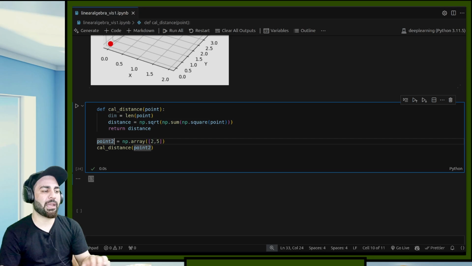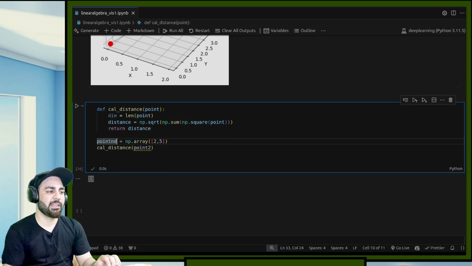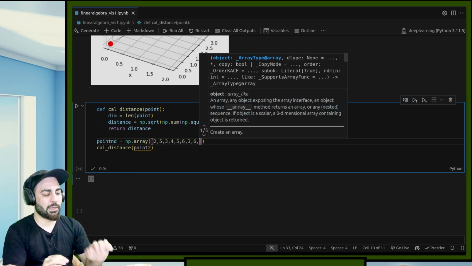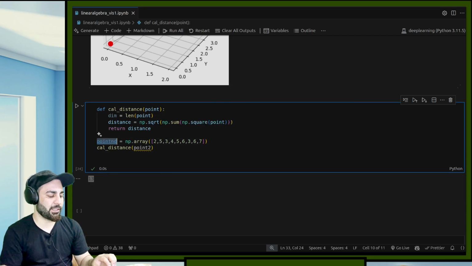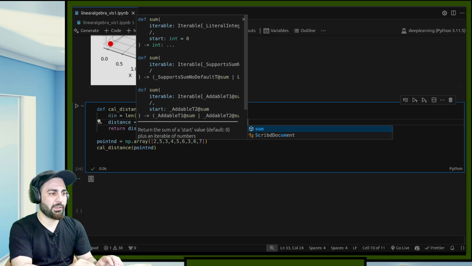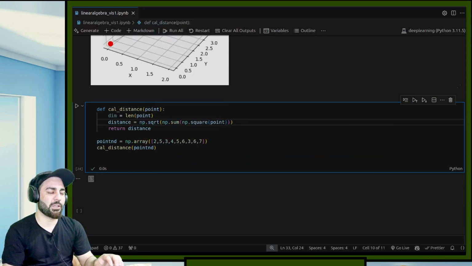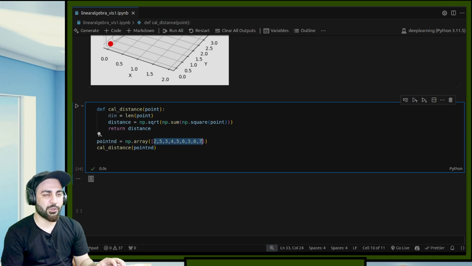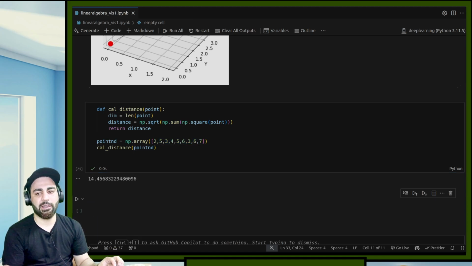So I have points now. I can have points in ND. Let's suppose this is my point in ND, and I just want to add some more things. Now you cannot visualize this, but mathematics gives you the tools to compute it. You just need to compute. This is the formulation for ND, written as a summation. I could also write it in LaTeX, but it's all right, you can understand this. So to calculate the distance of this ND point, it will initially square all these elements, then sum them up, then apply the square root and show the distance.